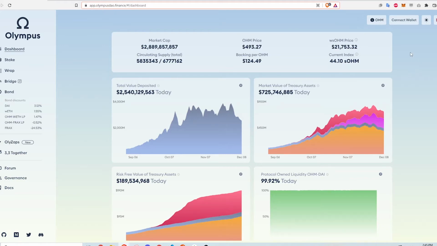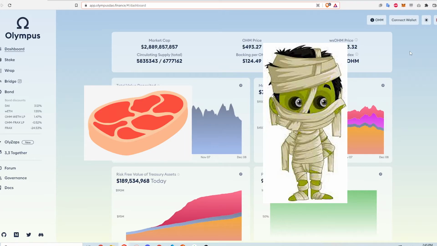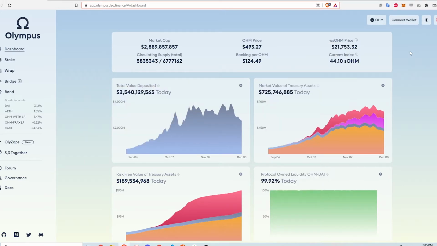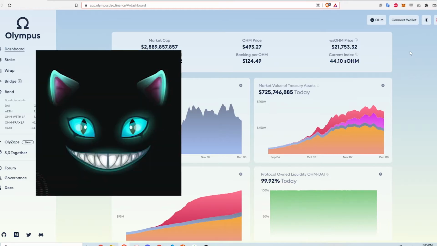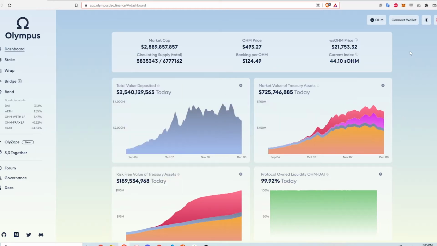Hi, in this video I will explain as simply as I can what OlympusDAO is and how it works. I'll go over the staking and bonding mechanisms and use examples to further explain the concepts. Finally, I'll comment on whether or not this whole thing is a Ponzi scheme. These concepts apply to forks of OlympusDAO as well, like Wonderland, KlimaDAO, etc. But I'm using Olympus as an example.